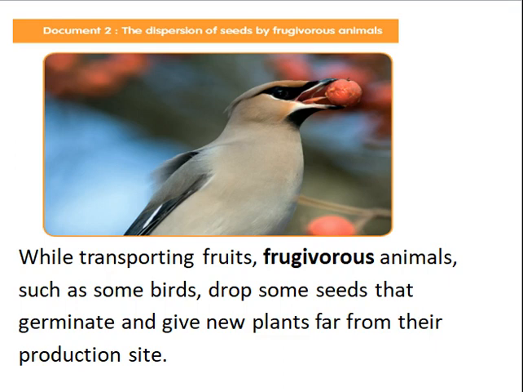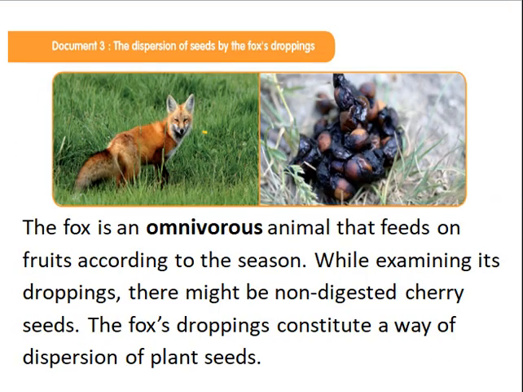Another kind of dispersion, but here not dispersion of pollen, dispersion of seeds by frugivorous animals. Frugivorous animals are the animals that eat or feed on fruits. While transporting fruits, these animals, like some birds, can drop some seeds that germinate and give new plants far from their protection or production site.